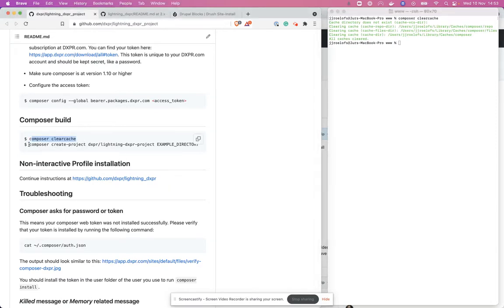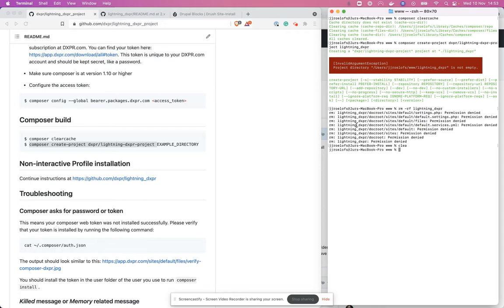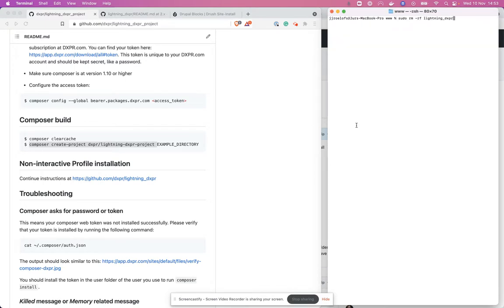Once that's done, we can copy this command. This command will download the Lightning DXPR project along with all its dependencies.